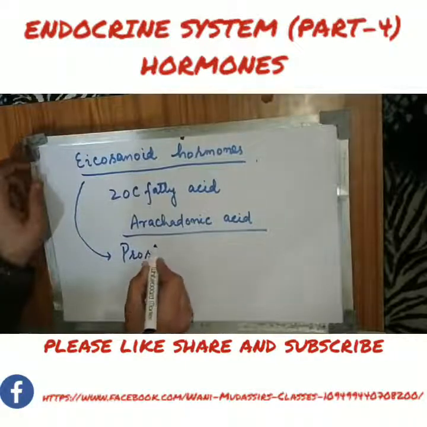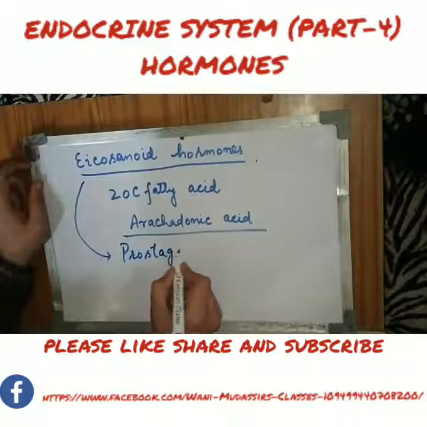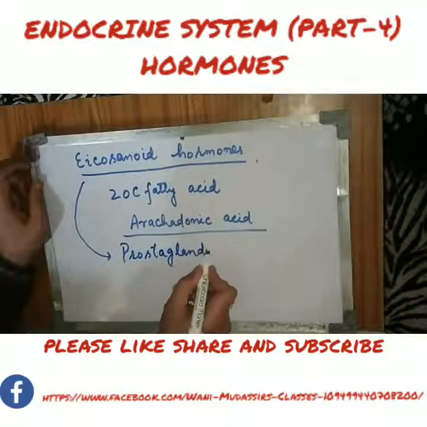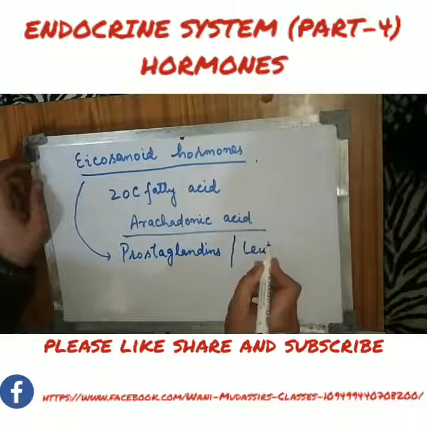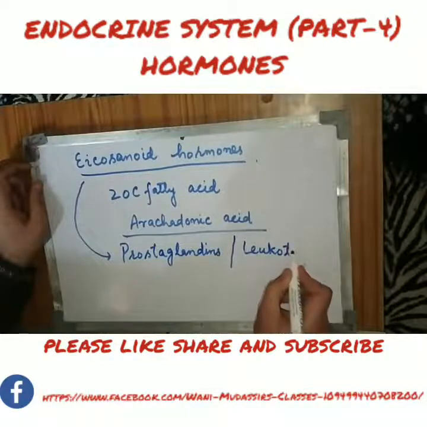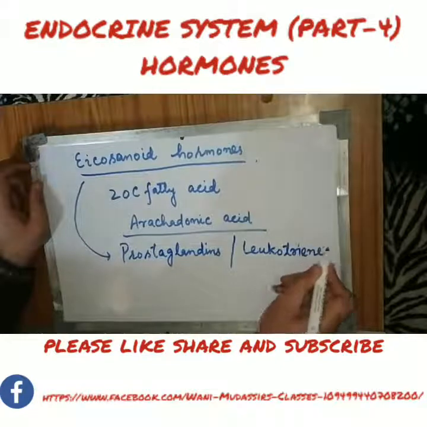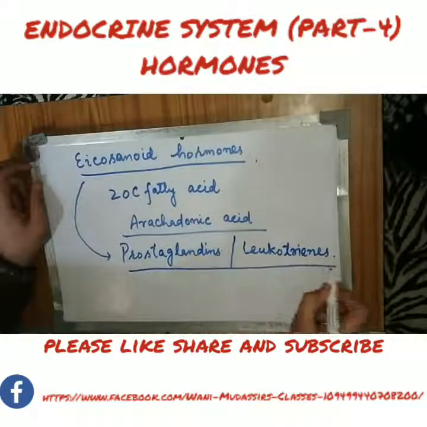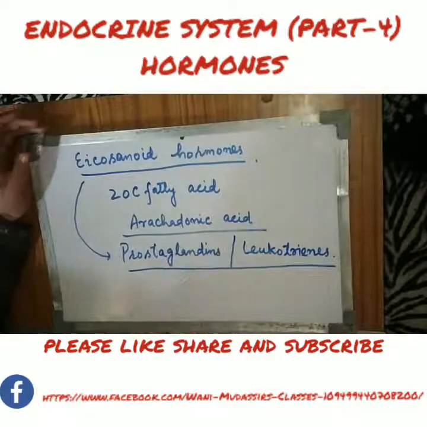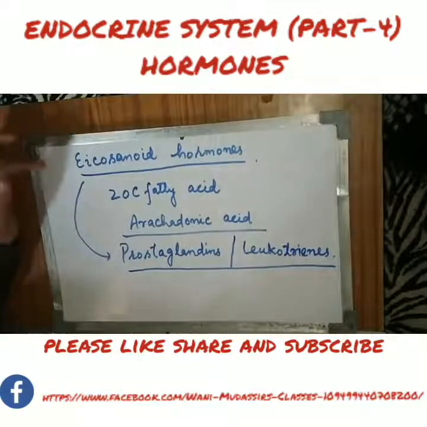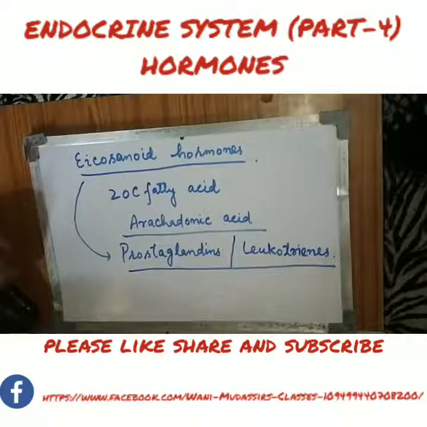Both these hormones are called eicosanoid hormones, and both are synthesized from a fatty acid called arachidonic acid, which is a 20 carbon fatty acid. These eicosanoid hormones are important local hormones.